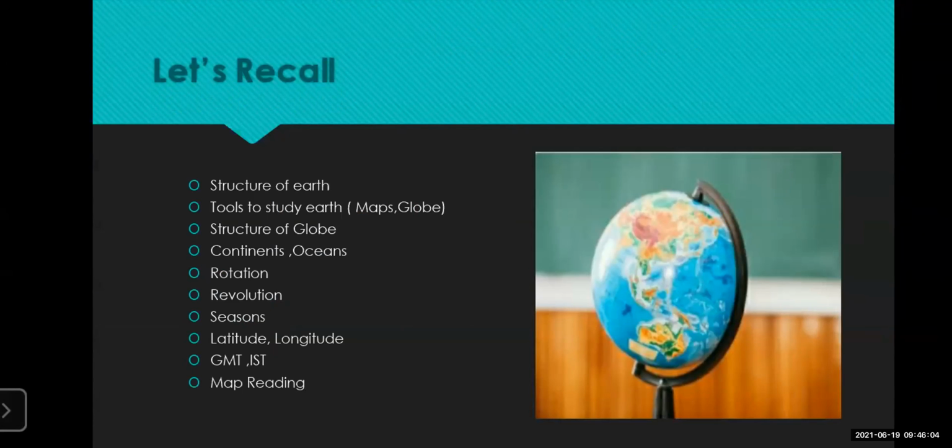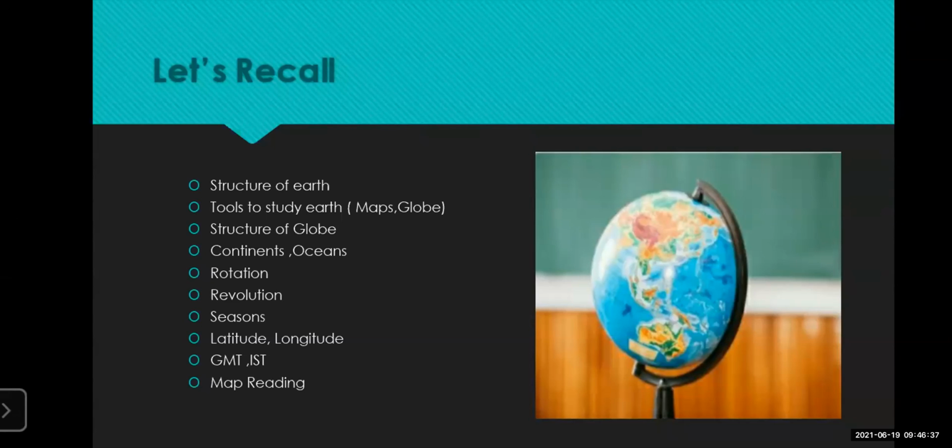Okay, this is what we have done yesterday. Let's recall what we have studied yesterday. In the last lecture, we became acquainted with previous knowledge based on the last 2 years' textbooks, that is of 7th standard and 8th standard, and whatever we need in the 9th standard. We have learned basic knowledge about the earth. We have seen about the globe structure.